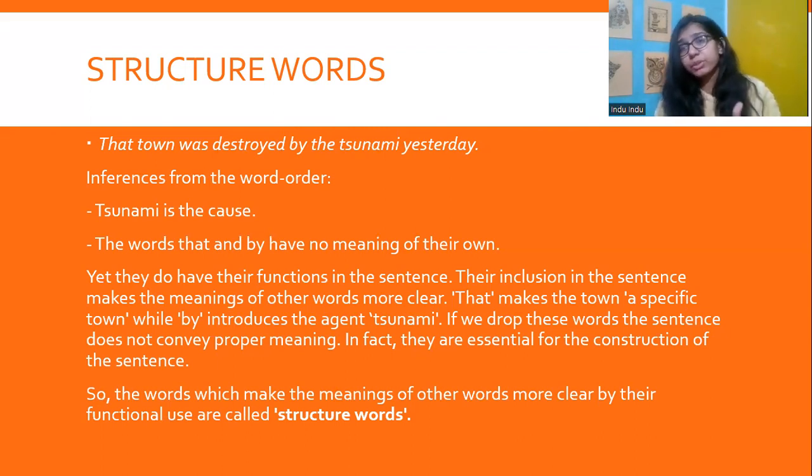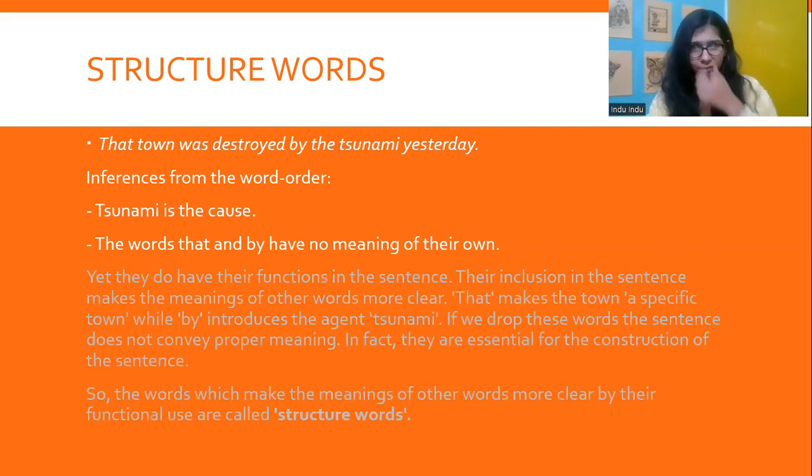And by introduces us to the agent, cyclone, tsunami. So by introduces us to the agent. If we drop these words from the sentence, it won't convey a proper meaning. So these words, they are essential for the construction of the sentence, and they make the meaning of other words more clear by their functional use. Thus, such words are called structure words.